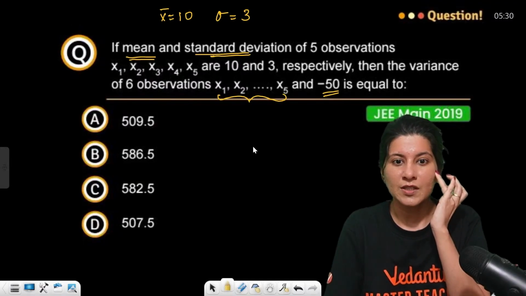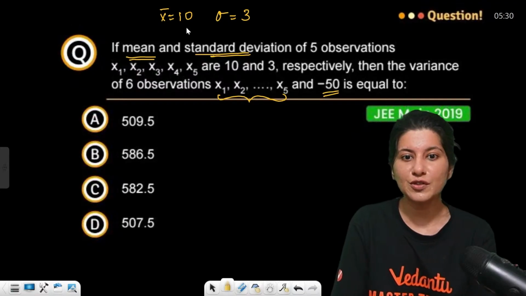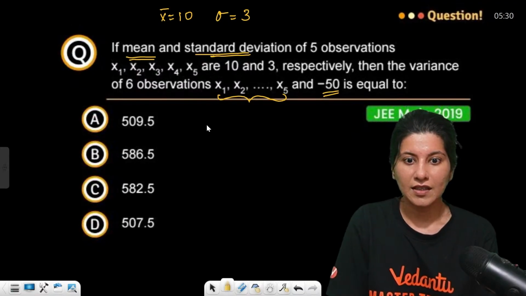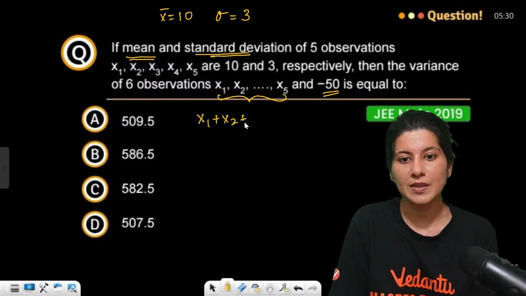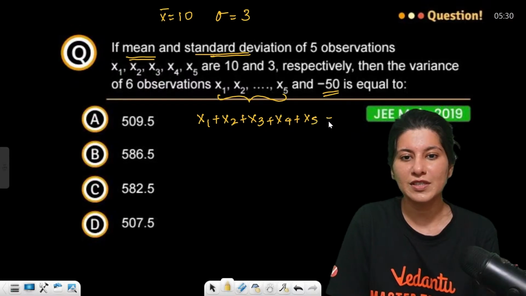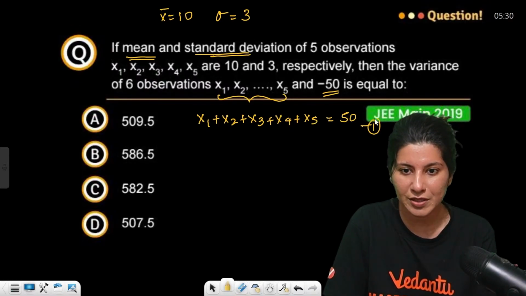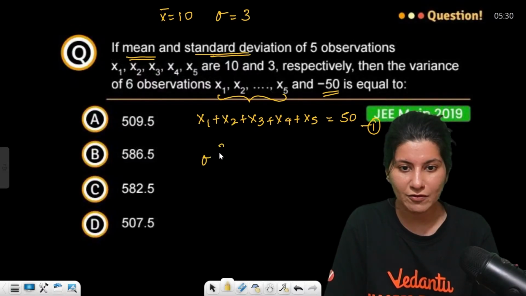See, what they are saying is, first of all, the mean is 10. That means x1 plus x2 plus x3 plus x4 plus x5, the 5 observations, is equal to 50. First equation. And sigma is 3. So, understand, I am applying the sigma square formula.